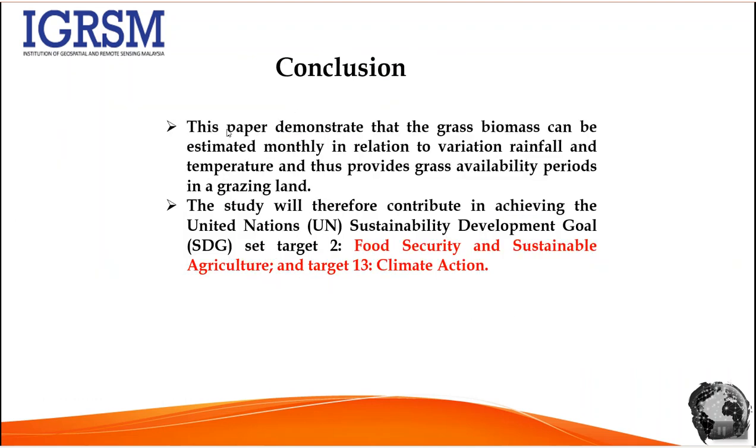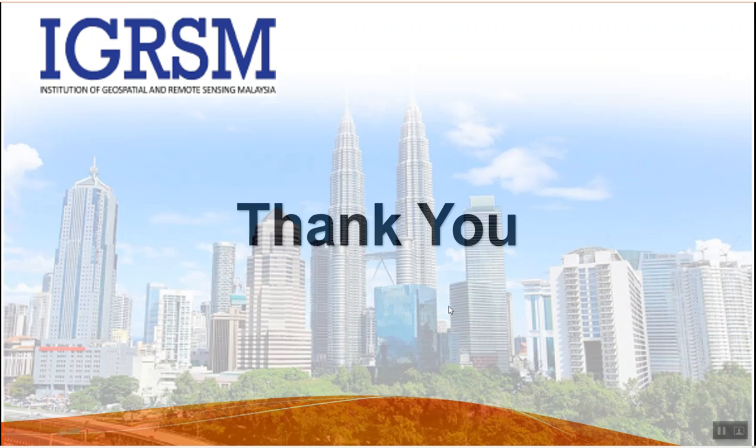In conclusion, this paper demonstrates that grass biomass can be estimated monthly in relation to variation in rainfall and temperature, and thus provides grass availability periods in the grazing land. The study will also contribute to achieving the United Nations Sustainable Development Goals, Target 2, that is food security and sustainable agriculture, as well as Target 13, that is climate action. Thank you for listening.